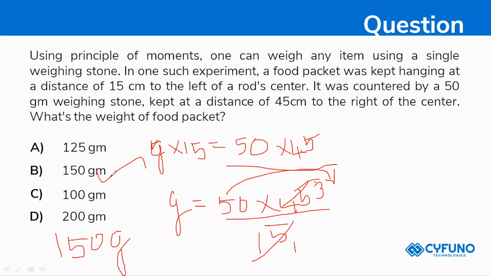We need to find the value on the left side. So 50 gram into 45 is the right side, and I'm dividing it by the left side distance. So 50 into 45 divided by 15, the 15 and 45 get cancelled, and multiplying this you will get 150 gram.